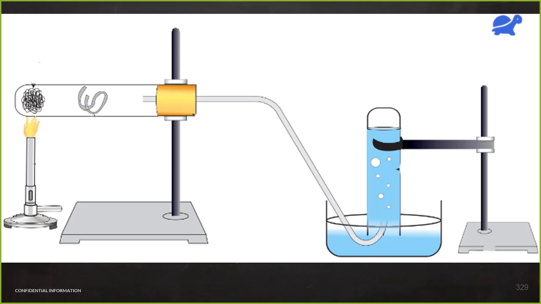Here we have taken a metal. We are trying to see the action of steam on metals. So this metal can be anything. It can either be aluminium, or iron, or zinc. This gray thing that you see here is the metallic strip. This is the metal which we have to react with steam.